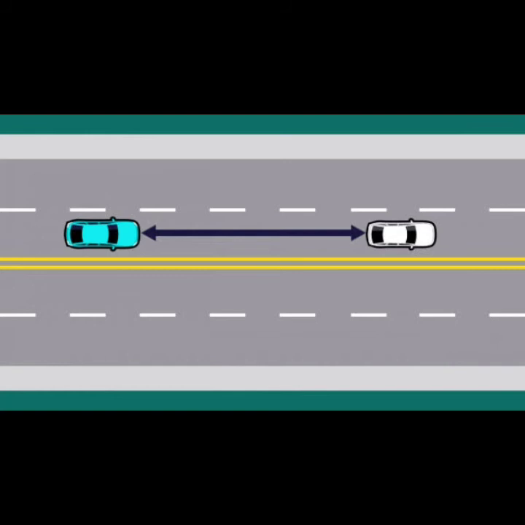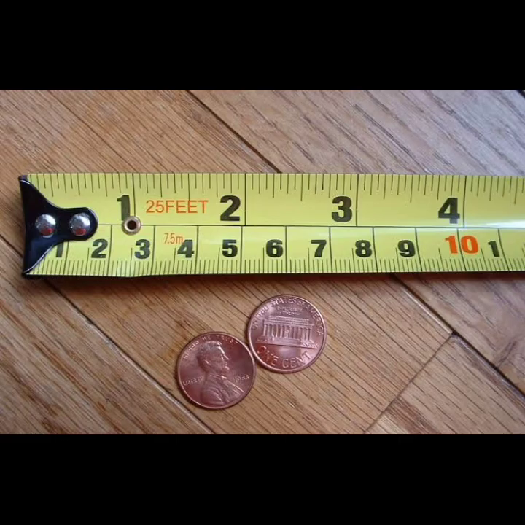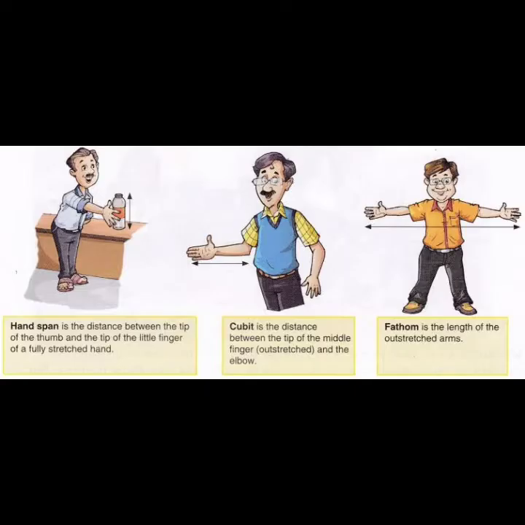Next is measurement. Measurement is a process of comparing an object with a standard unit of measurement. So if we want to express something, then we have to use a unit. For example, when you want to measure a distance, then I use kilometer or meter. So this is the unit. Without the unit, we cannot express the things.